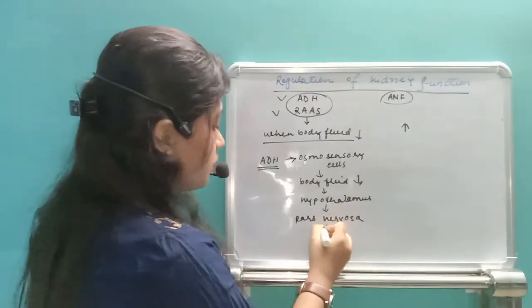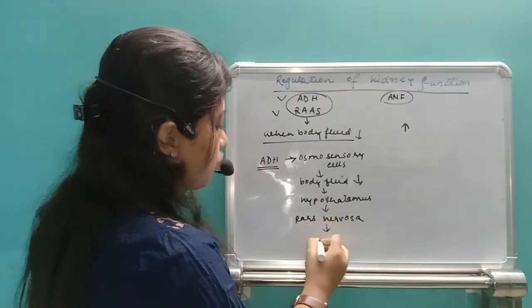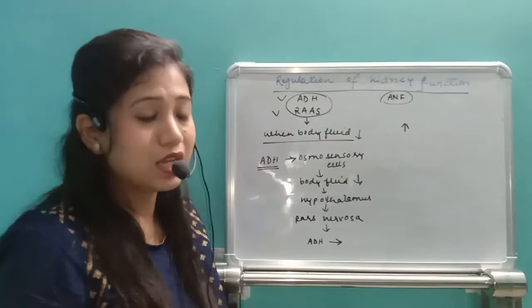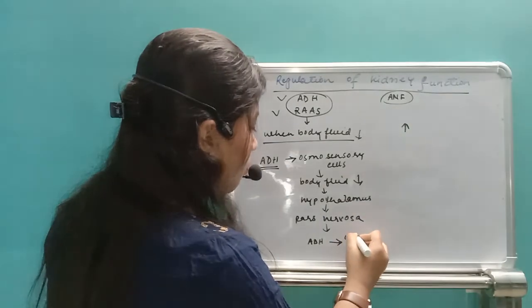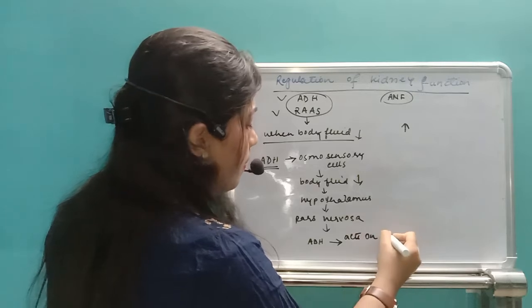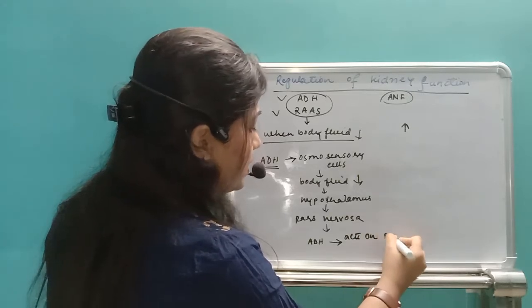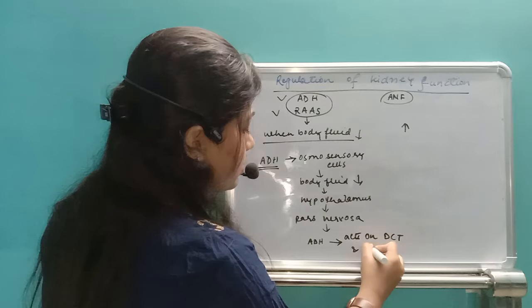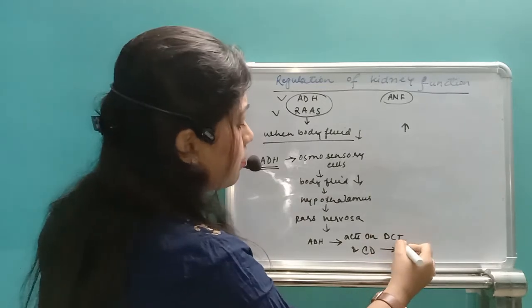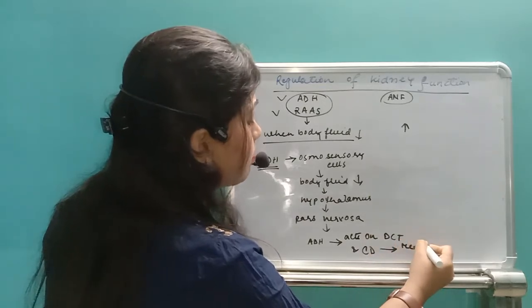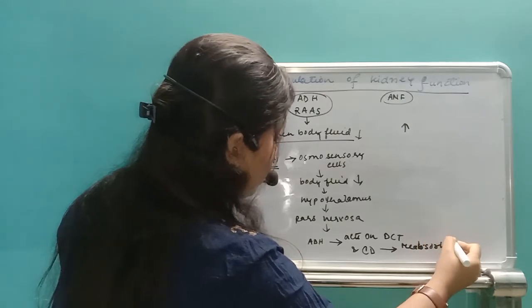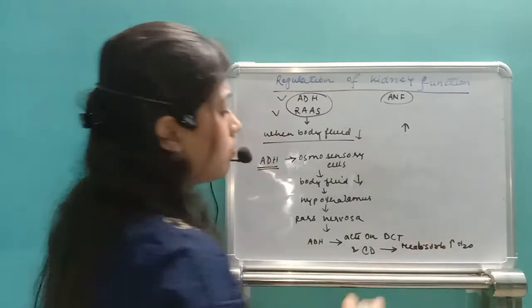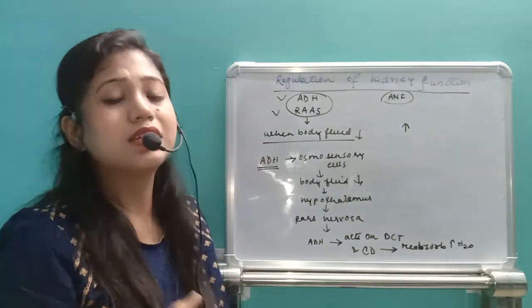This pars nervosa will release the ADH hormone, and whenever ADH is released, it acts on the collecting duct and DCT, and this will help in reabsorbing maximum water from our collecting duct and the DCT.